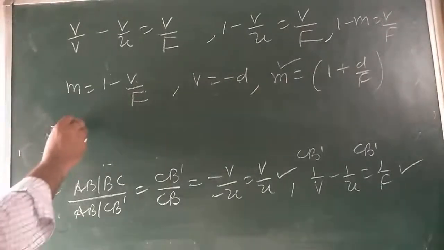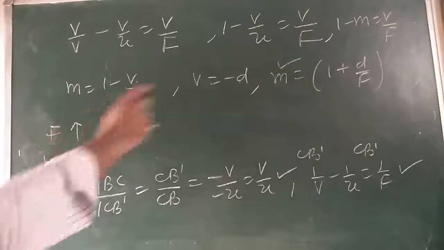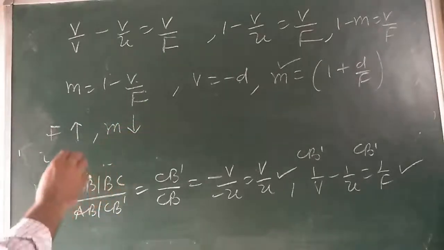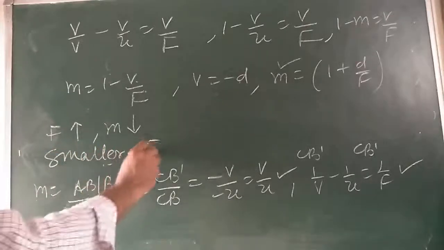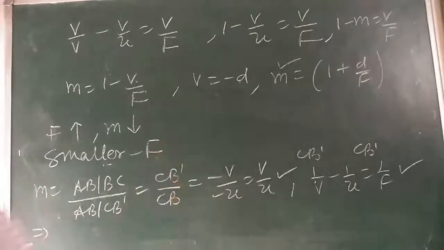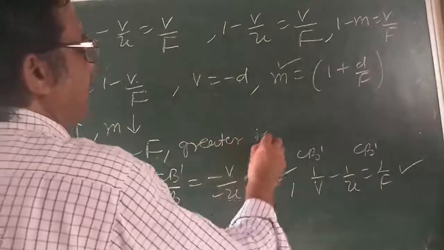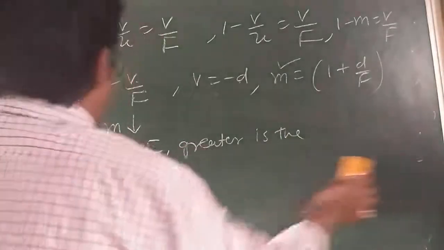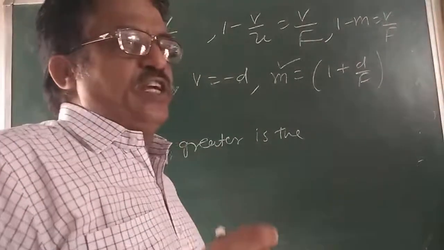Also, if F increases, M decreases. That is, smaller the focal length of the lens, greater is the magnifying power. Such a type of microscope is used by whom? Where have you seen it?